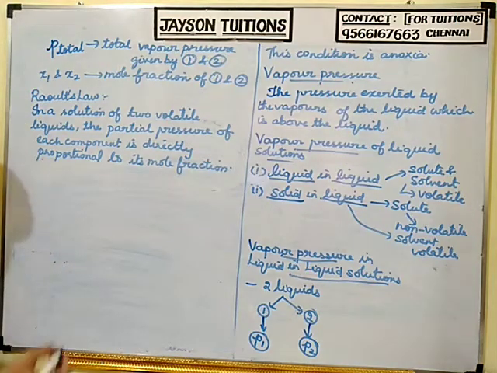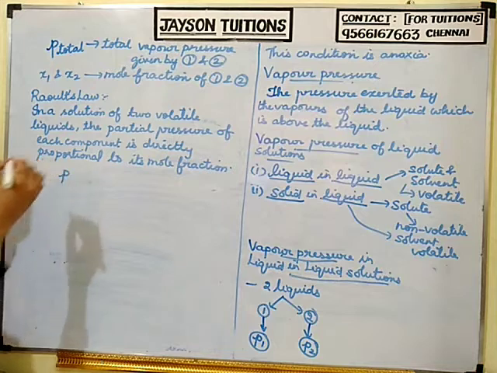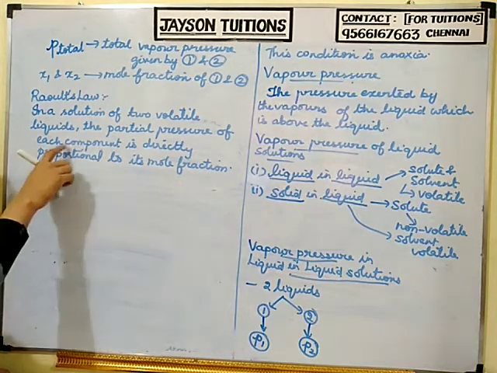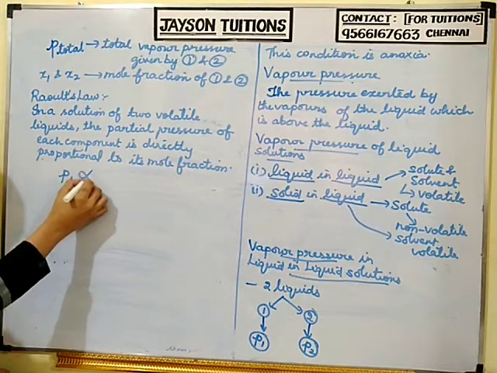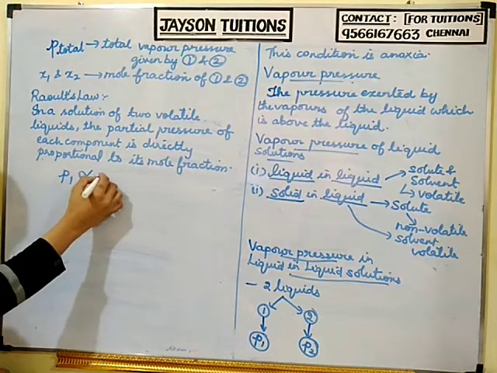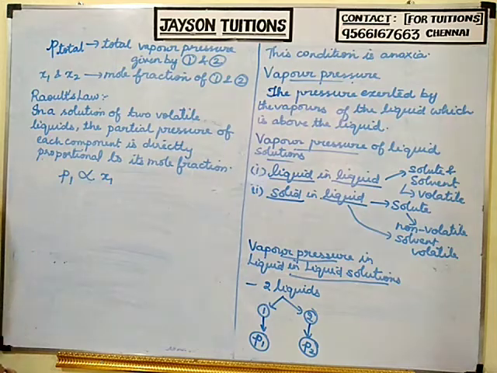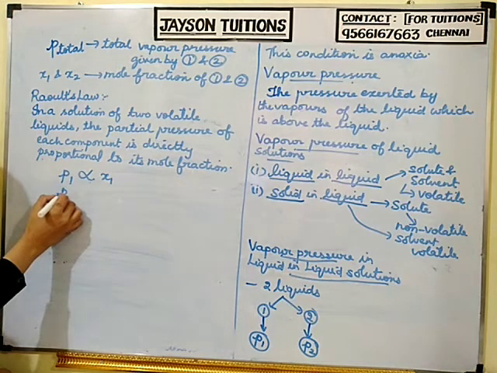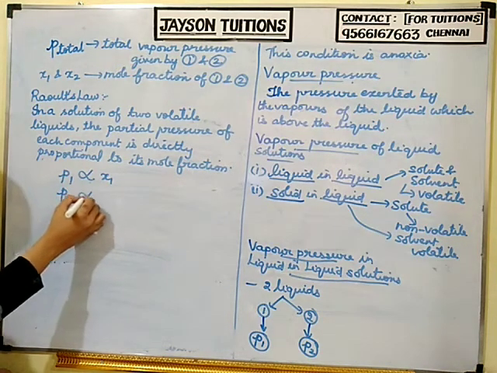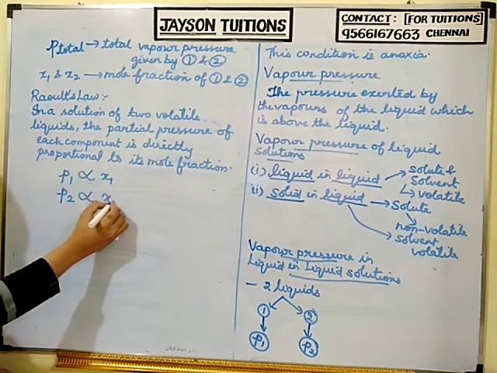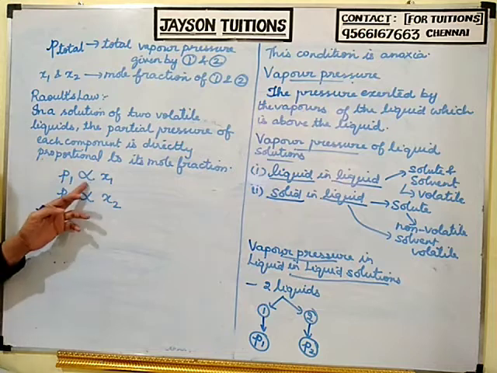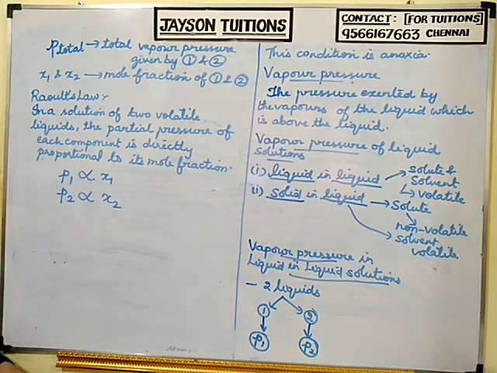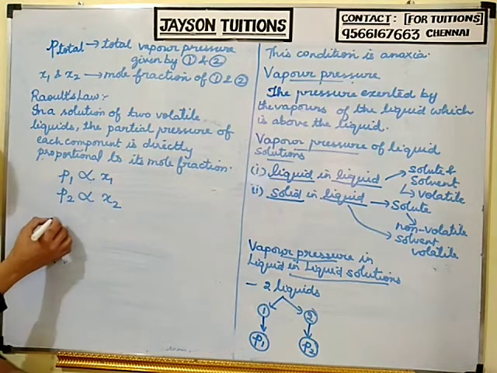So that means the partial pressure of the first component will be directly proportional to the mole fraction of the first component. Similarly, the partial pressure of the second component will be directly proportional to the mole fraction of the second component. To remove the proportionality sign, we add a constant.